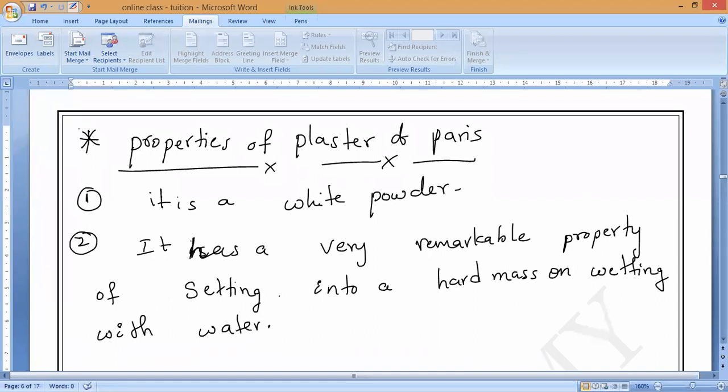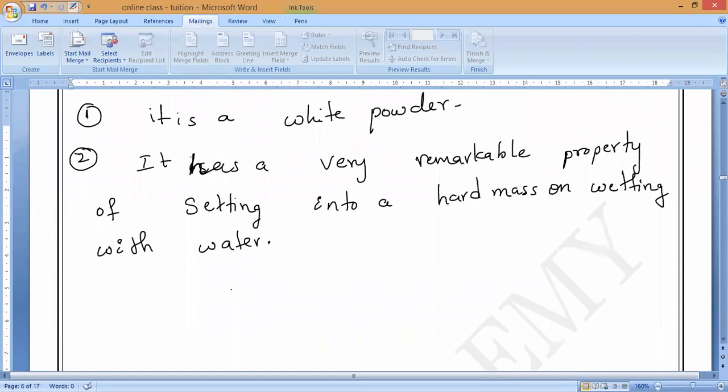Understand? So if you mix water with this, then it will turn into a very, very hard substance, even very difficult to break. Like that it will be.